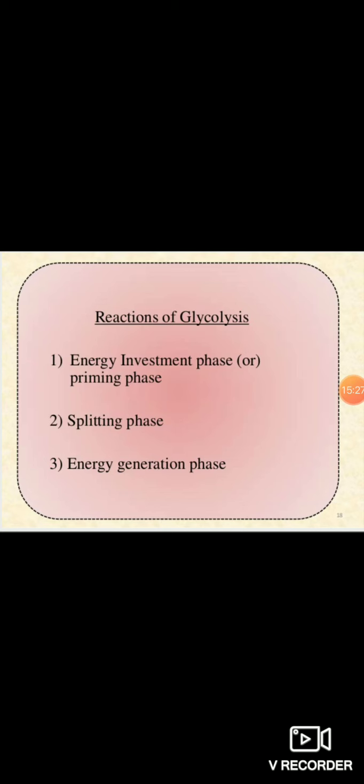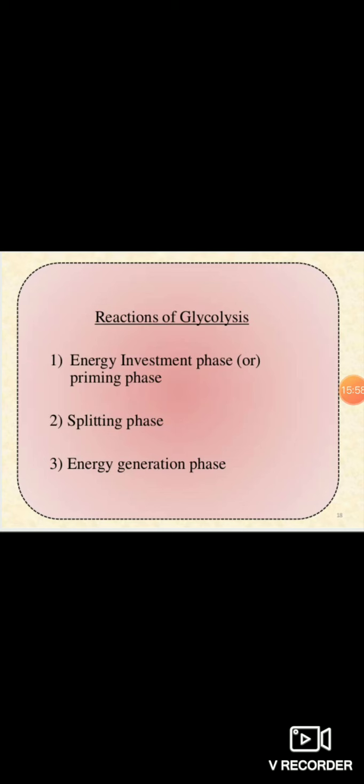The first 5 steps come under the preparatory phase, and the last 5 steps come under the payoff phase. In the preparatory phase ATP is utilized, and in the payoff phase ATP is produced by 2 substrate level phosphorylations. We'll see it in detail.